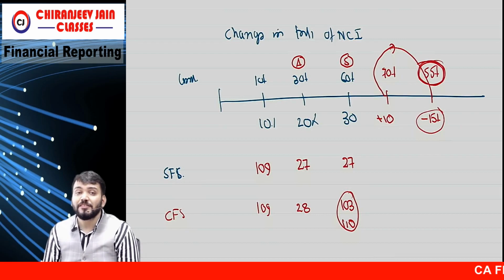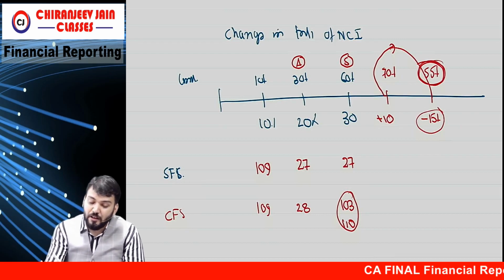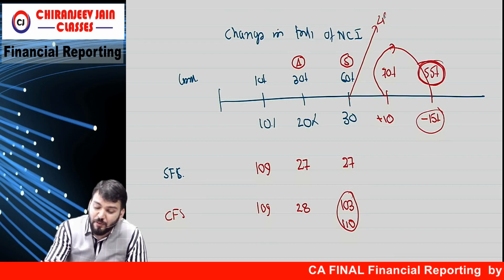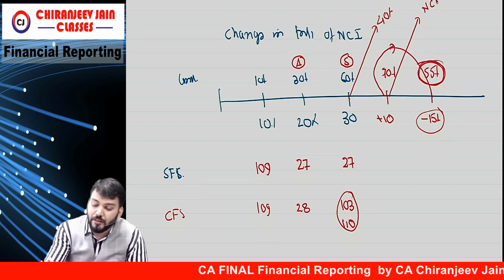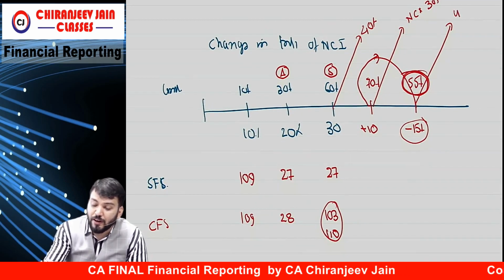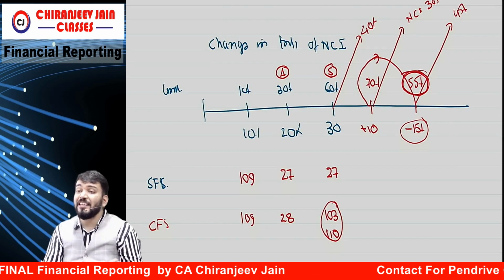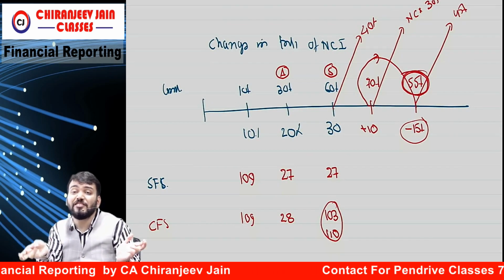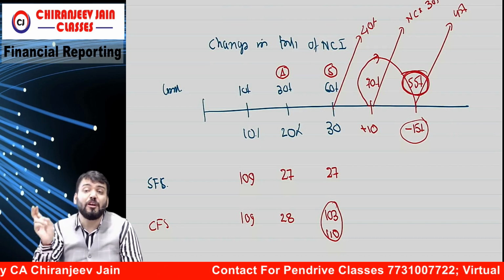Means now, non-controlling interest will change. On this date NCI was 40%. But on this date NCI will be 30%. And on this date NCI will be 45%. Yes or no? Correct. So this is nothing but changes in proportion of NCI.